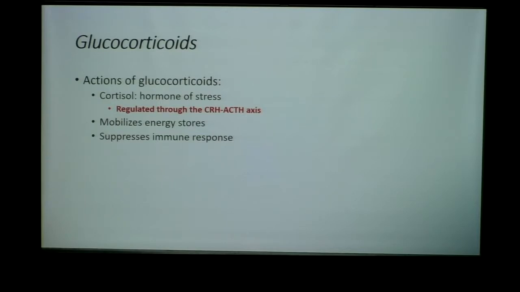So cortisol does a whole bunch of things, but most importantly, it is our stress hormone. It helps our body manage stress. Now, when I say stress, I don't mean like stressing about a test. I mean physiologic stress. So surgery, bleeding, a cancer or a tumor, those types of stressful events that happen in our body.